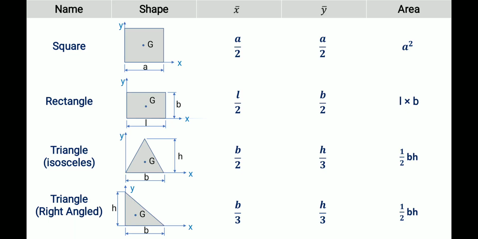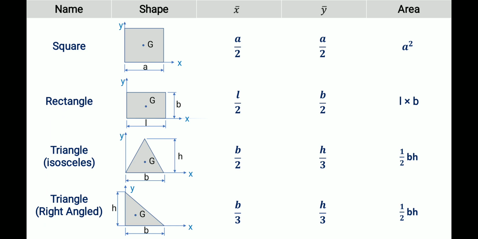Okay, let us study the centroid of simple geometrical shapes. Centroid means x bar and y bar. X bar means the distance along the x-axis taken from the y-axis.